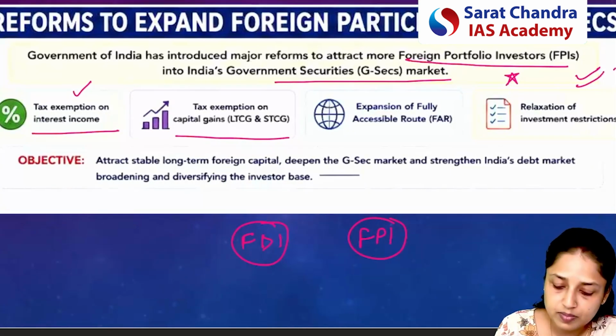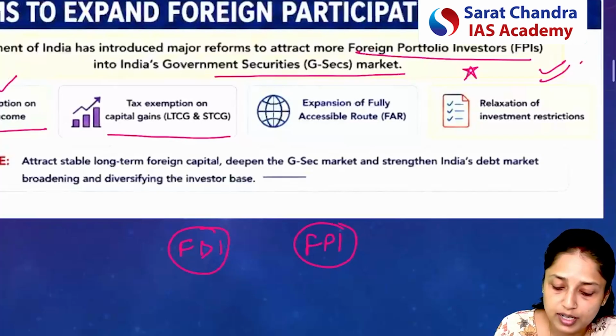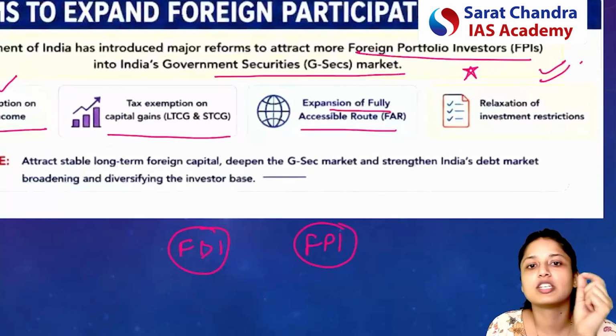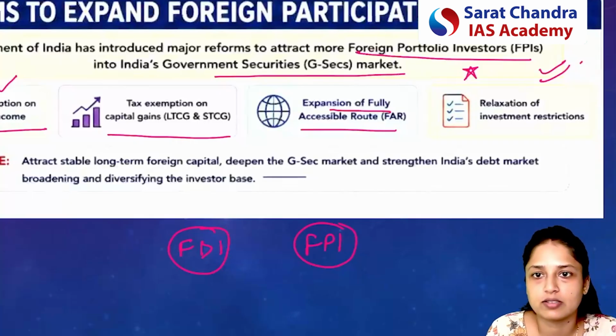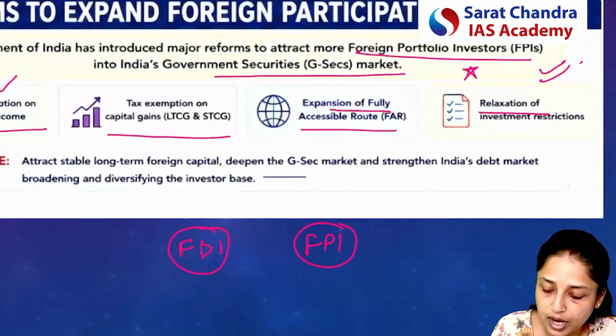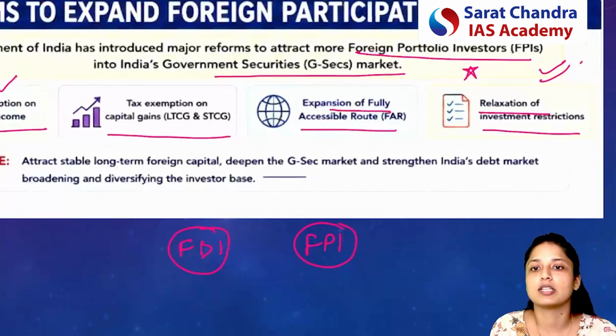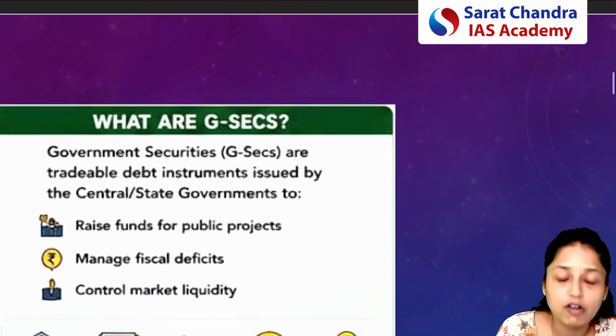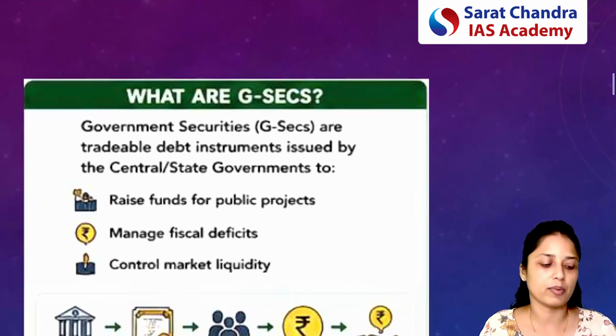Next benefit which is given is the expansion of the fully accessible route for foreign investors. We shall be discussing the concept of the fully accessible route. And finally, there are some relaxations which are provided for the investments. So quickly, first of all, let's discuss government securities. Basically, what are government securities?